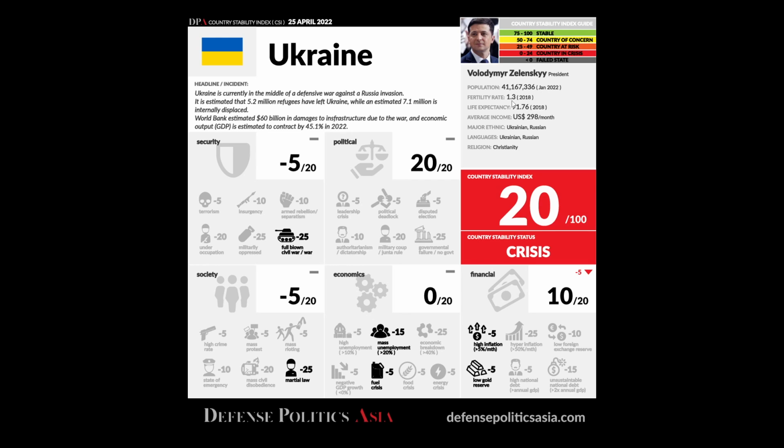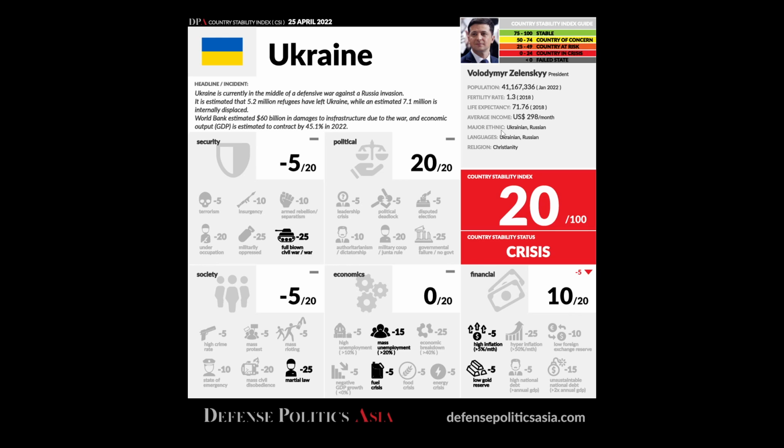Fertility rate is actually not very good, at 1.3, so people are not really having enough children. This is also a sign of a very modern mindset in the population. And the life expectancy is at 71.76, which is not bad, which means healthcare was not too bad. But average income is on the low side, only 268 US dollars per month.